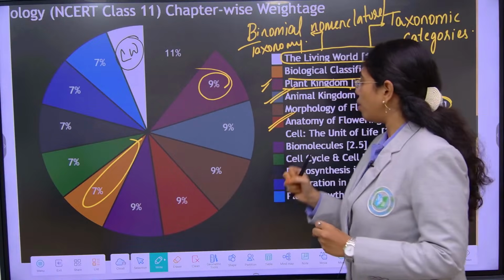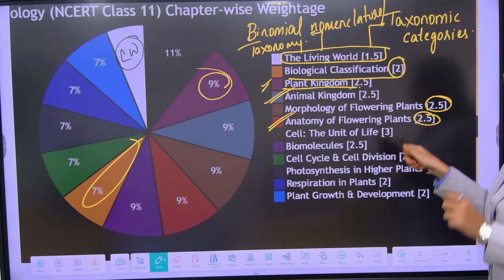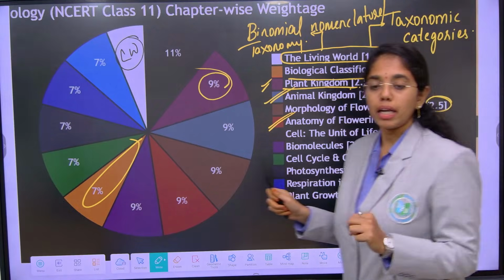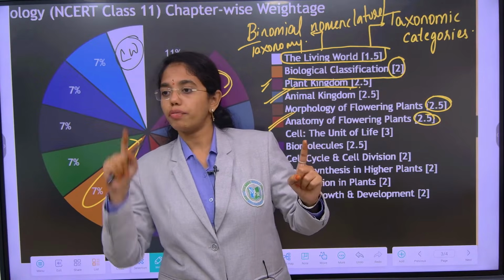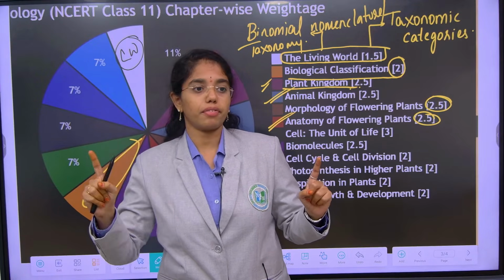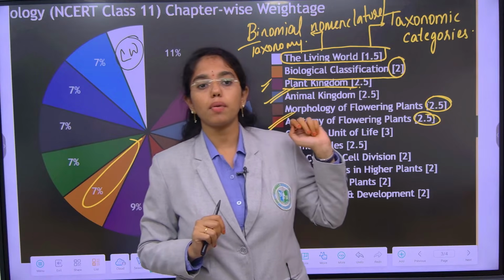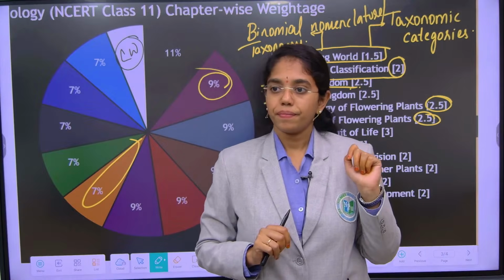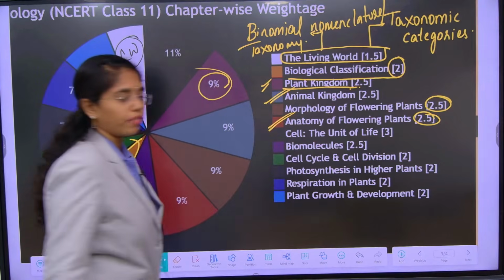Every year if you observe, 2 to 3 questions, maximum 2 questions from anatomy we will get. One question will be definitely from comparative analysis of dicot, monocot, root, stem, leaf. From either of the 3 you will get one question. Very often we saw questions on stem, that too on dicot stem. That is about anatomy of flowering plants.